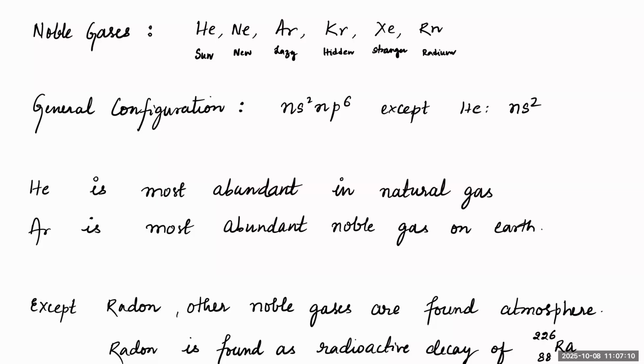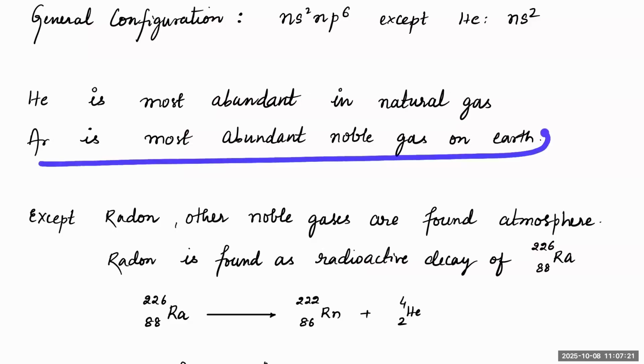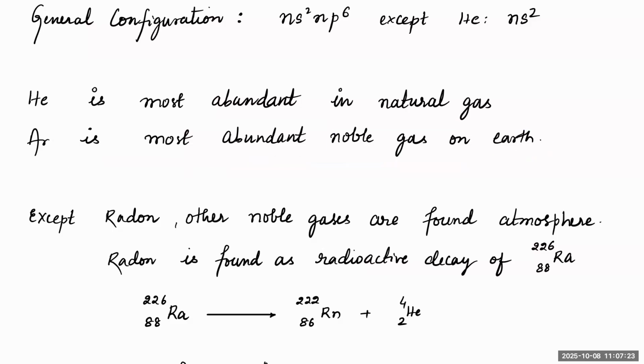Helium is the most abundant in natural gas, as has been observed. Argon is the most abundant noble gas on Earth. In fact, because it is more abundant, it is the cheapest one. So argon is the cheaper noble gas which can be used here.